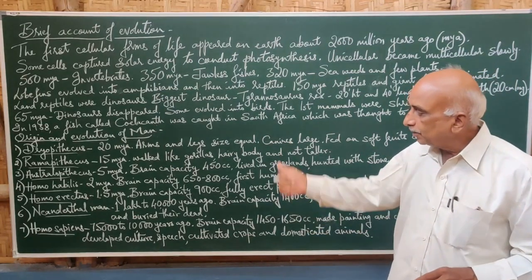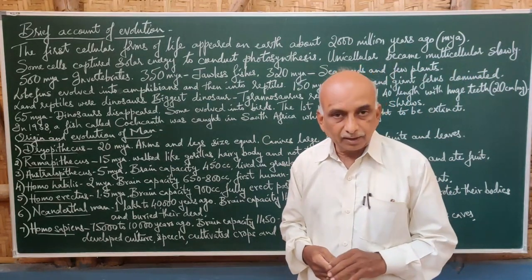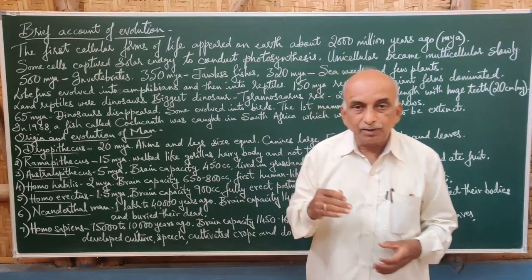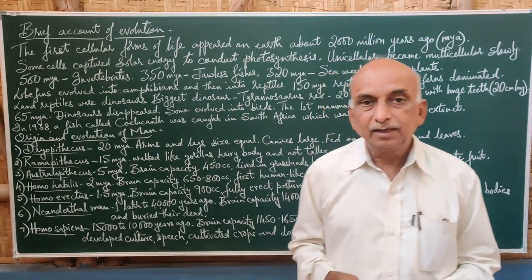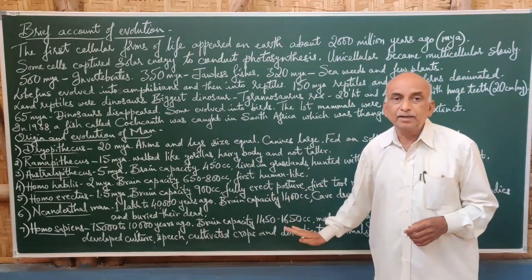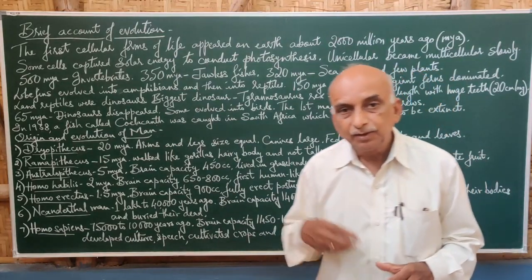So that is how the evolution of man occurred since 20 million years back, and today Homo sapiens is the dominant species and has the highest brain capacity when we compare to other animals.